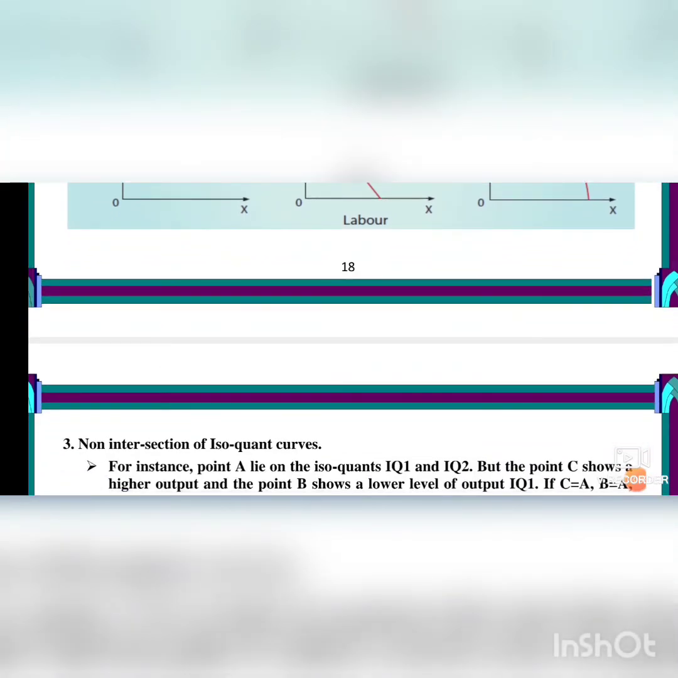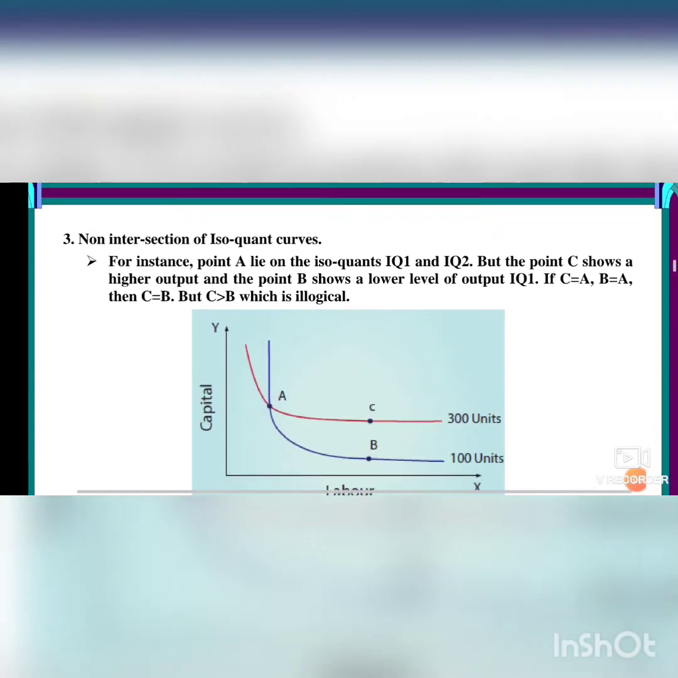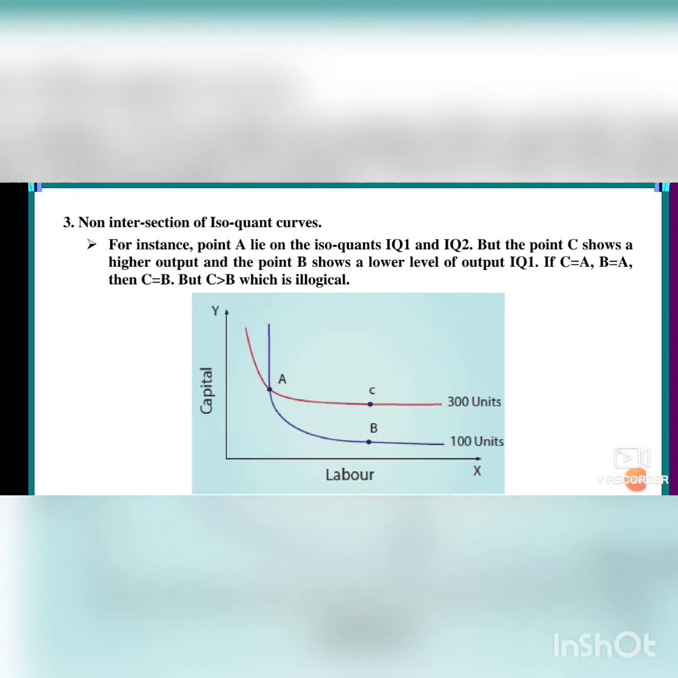Next, number 3: non-intersection of isoquant curves. We will go to the diagram first and then come to the explanation. With the diagram itself we can see. For instance, point A lies on the isoquant. You see the curve, the point A.